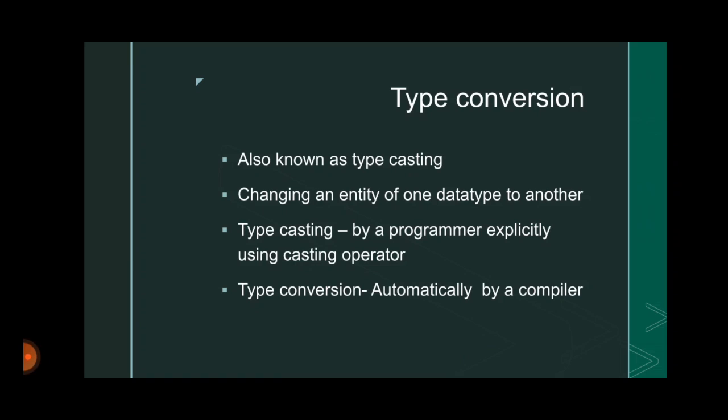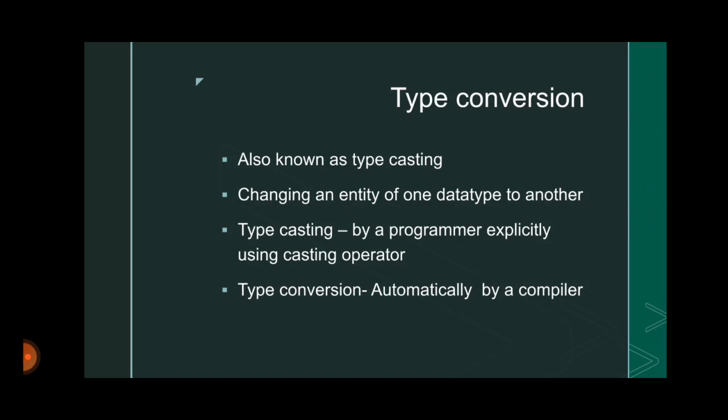Basically, type conversion is changing an entity of one data type to another. That is, if we are declaring or initializing a variable as an integer, we can convert it to any other type. Or if we are initializing a variable with a float value, we can change it to any other data type using type conversion.